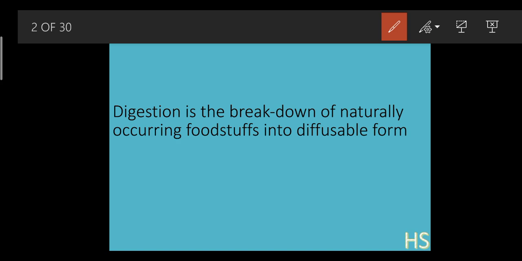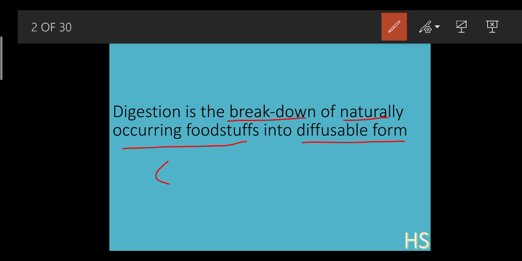Suppose your stomach is full, so after 3 to 4 hours, your stomach gets empty and again you are ready to eat. So how is it possible? This is due to digestion. So digestion means the breakdown of the naturally occurring foodstuff. What does naturally occurring foodstuff mean?